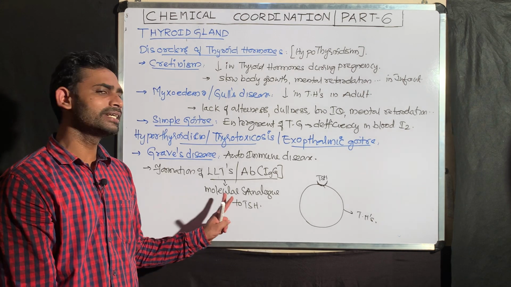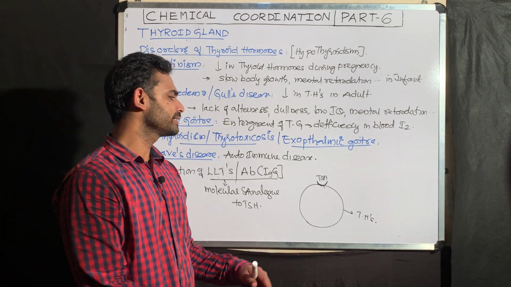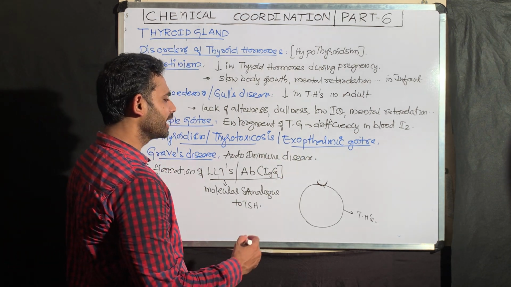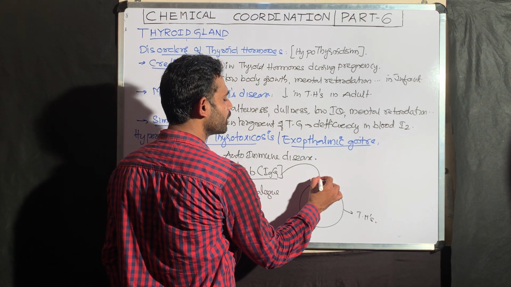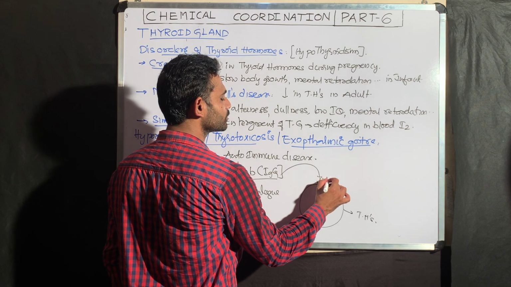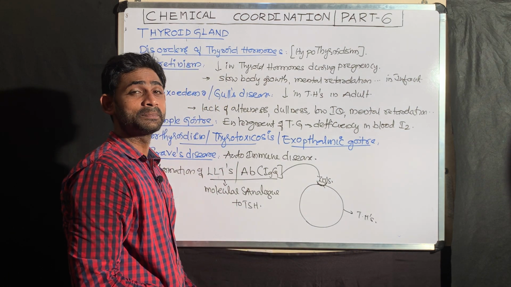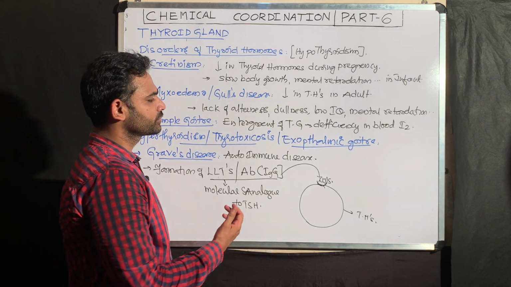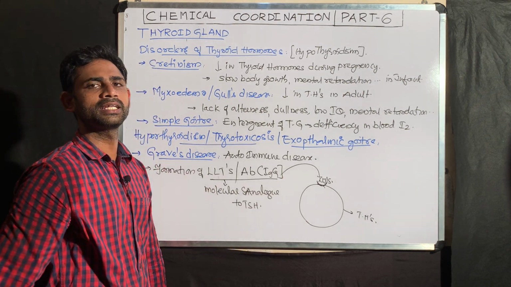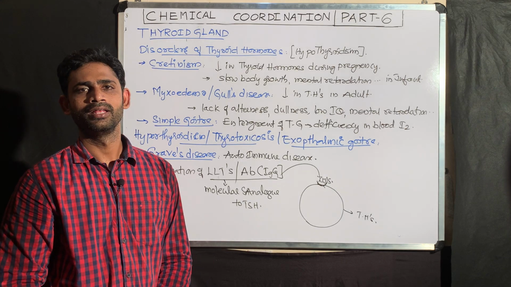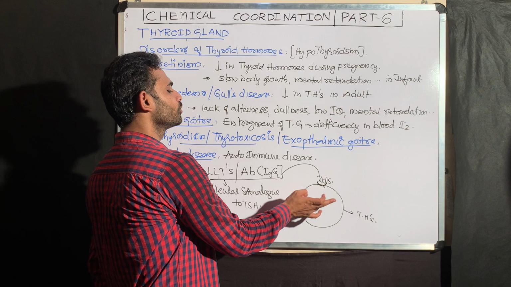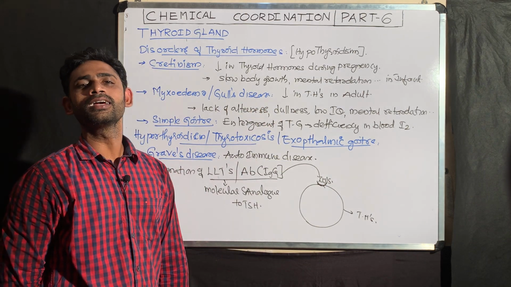So when there is no TSH, these LLTS go and bind with these particular receptors. How can they bind? Because these are specific receptors only for TSH. But here the logic is that the structure of TSH and the structure of LLTS are both similar. That is why, in the absence of TSH, LLTS go and bind with the receptors on the follicular cells.